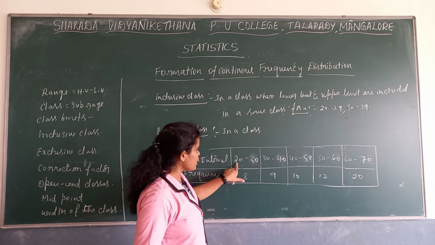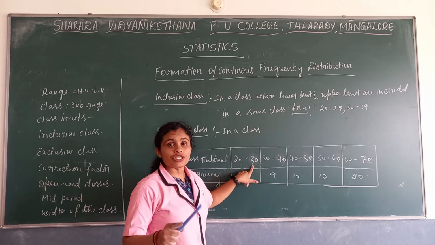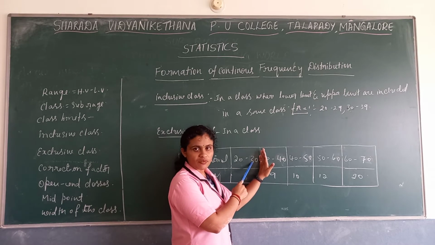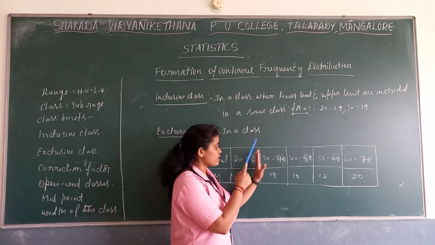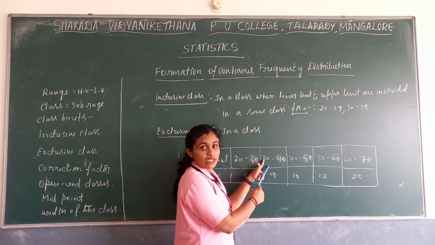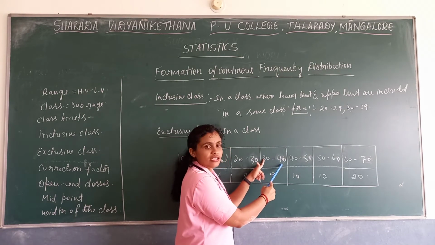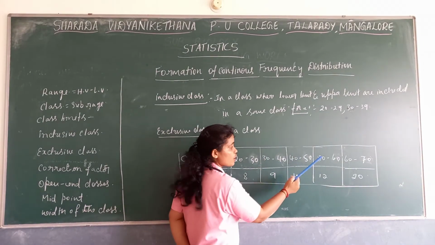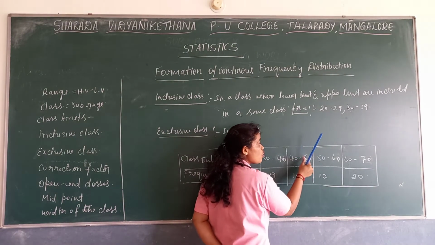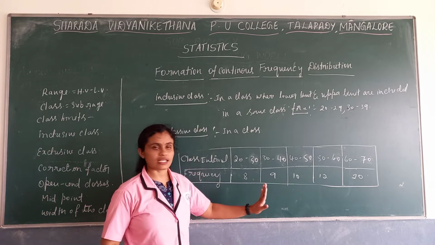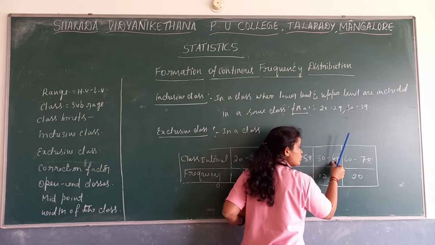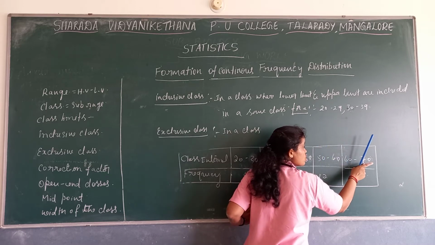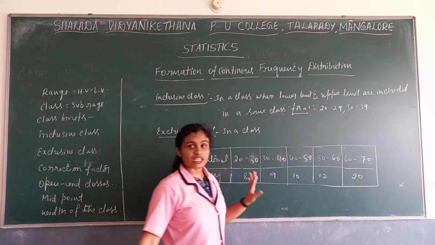Even though we write 20 to 30, which values come in this class? Only 20 to 29 will come. 30 we will not include here, 30 will be taken in the next class. There, values from 30 to 39 will come. Again 40 will not be included here, it will be included in the next class, which takes 40 to 49. Then 50 to 59 values will be included in the next range, and 60 to 69 values in the one after.